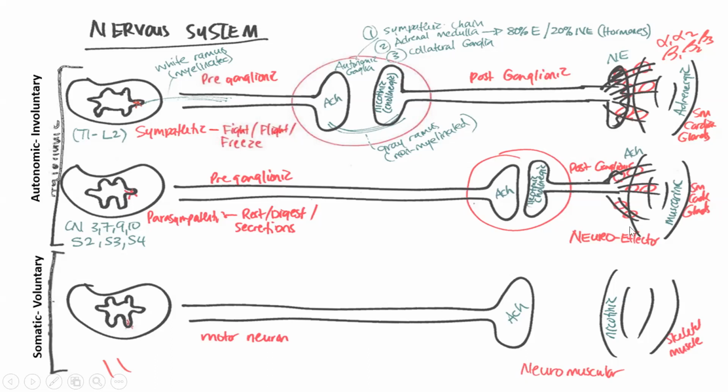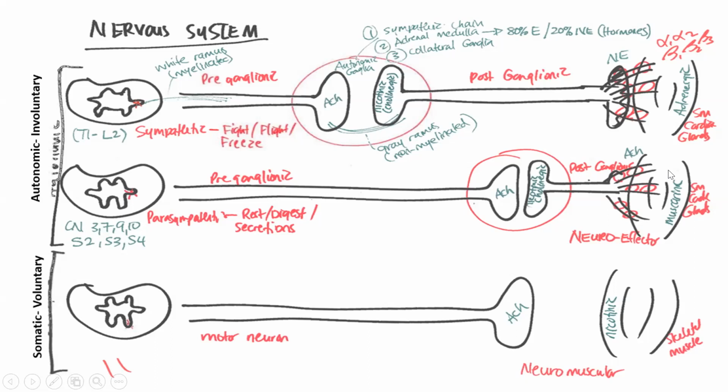In the parasympathetic system, we have cholinergic receptors, again, because we're releasing acetylcholine here, but there is a different type of cholinergic receptor. They're going to be muscarinic cholinergic receptors. Okay, really important distinction to point out here.